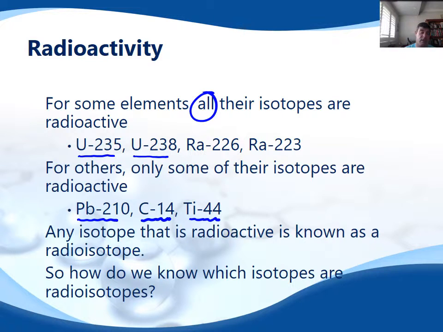Any of the isotopes that are radioactive or that emit radiation are known as radioisotopes. So that radio just comes in front of the isotope to indicate that it's unstable. So the important question in this section is, how do we know? How do we know which isotopes are going to be radioisotopes?